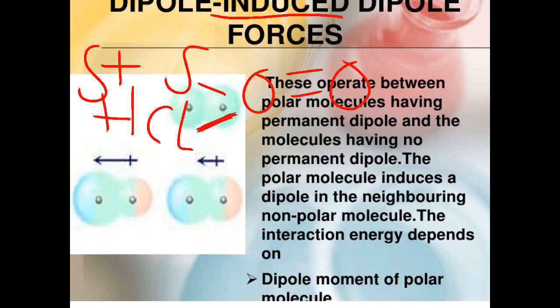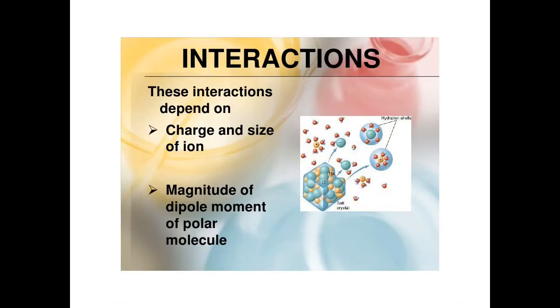That's why dipole forces operate between molecules, one having a permanent dipole such as HCl, the other a neutral molecule such as oxygen, but due to their force of attraction when they come closer they become an induced dipole. So if this chlorine is closer to this oxygen, the oxygen will get slightly positively ionized. This is how these interactions work together.